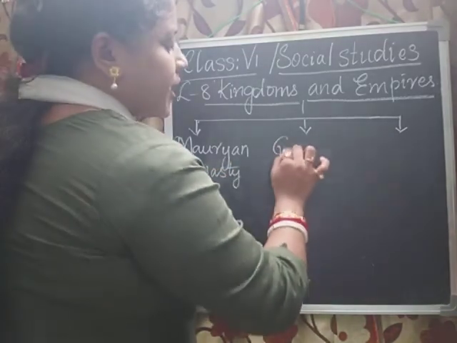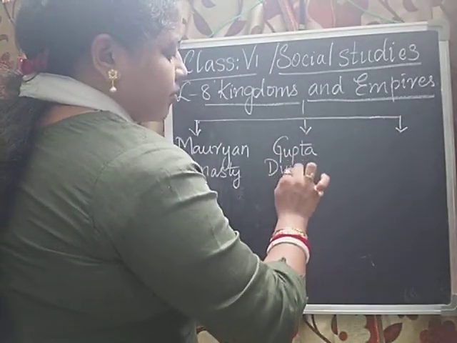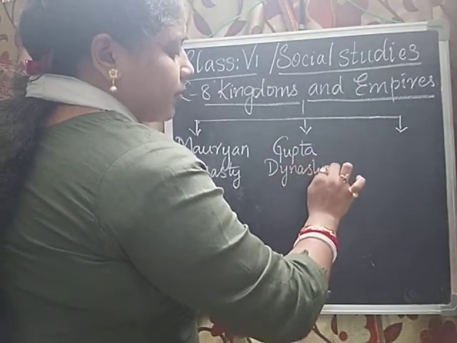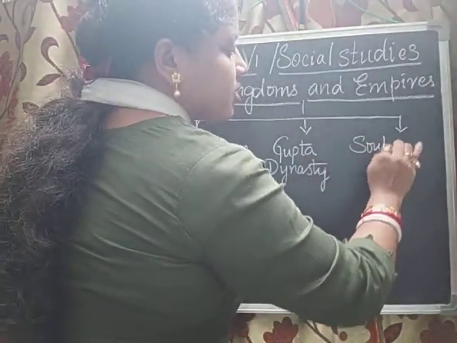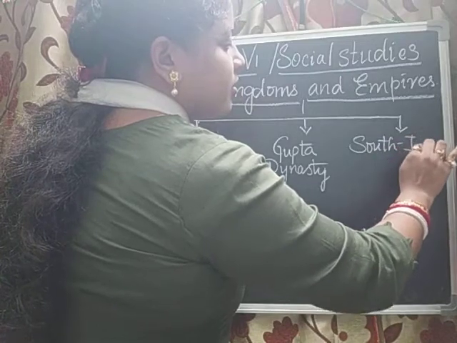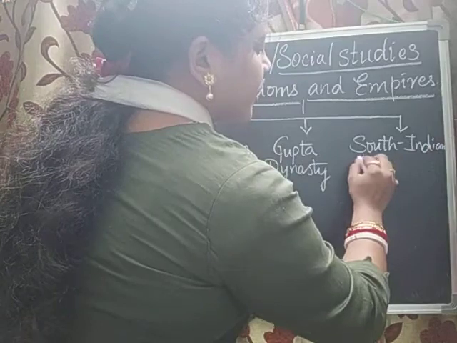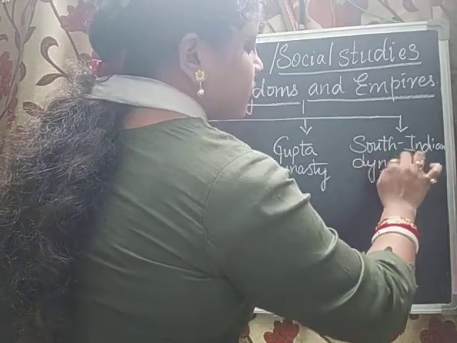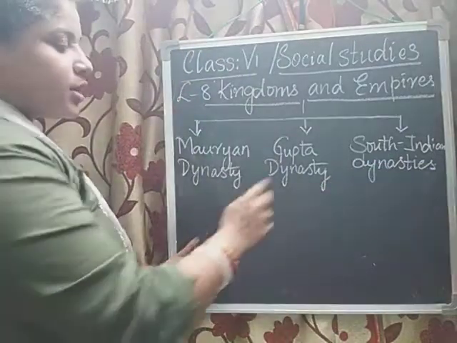Second one, Gupta dynasty. And finally, South Indian dynasties.